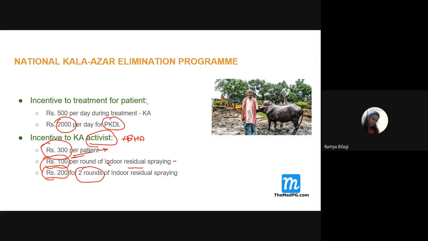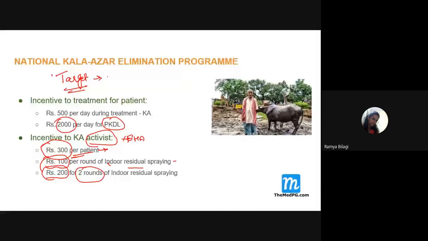Okay, so by this, I want to completely wind up the class on Leishmaniasis. From the community point of view, I think I have explained everything in detail, right? So, did we achieve success in the Kala Azar elimination program? No. Even till date, we haven't achieved it. What is the target the government has kept?